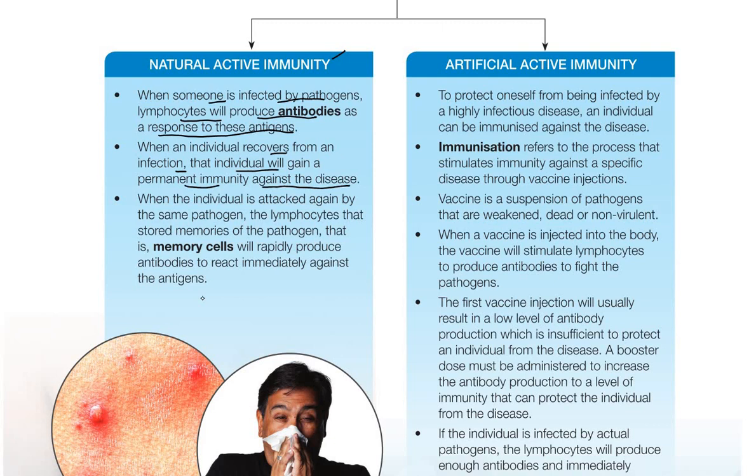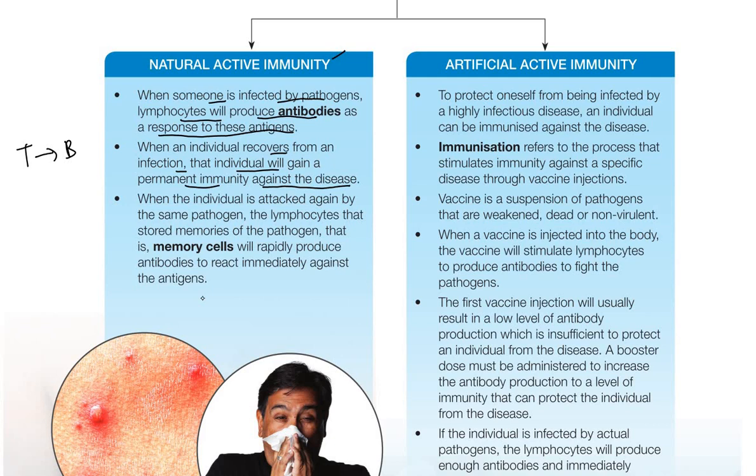Why can they get permanent immunity after recovering from the disease? Because you remember that we have two types of lymphocytes, T lymphocyte and B lymphocyte. The T lymphocyte will attack the pathogens. At the same time, it stimulates the B lymphocyte to produce memory cells. So now when we produce the memory cells, we already have the information about the pathogens.